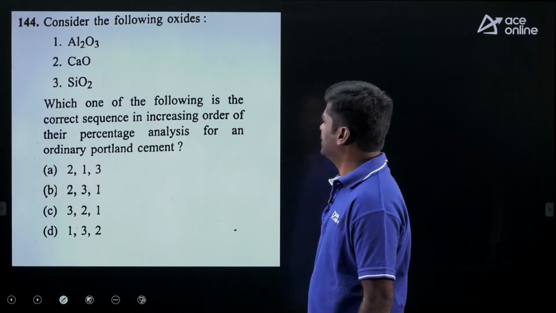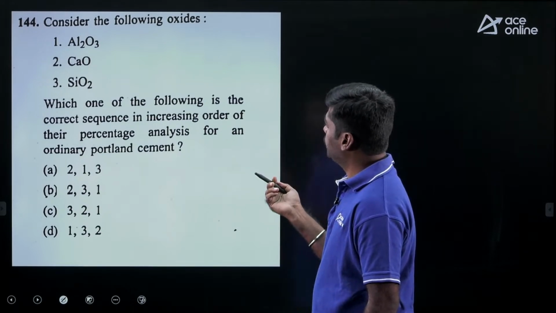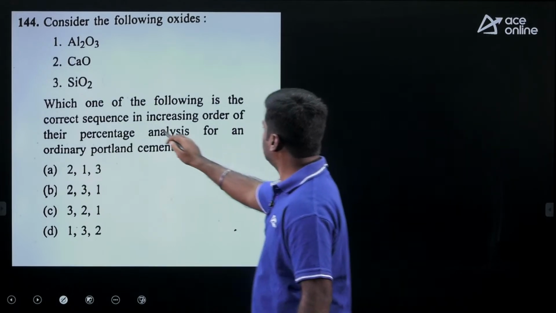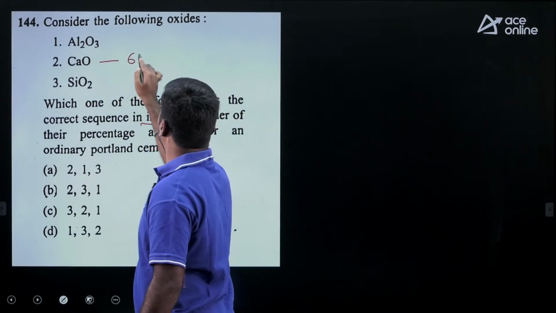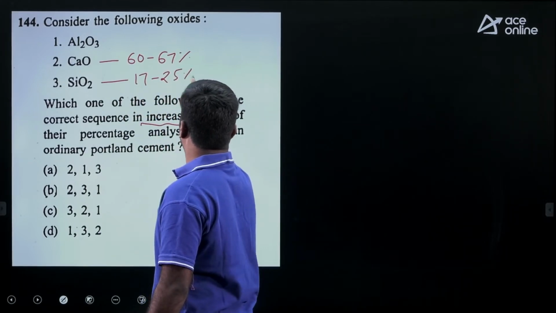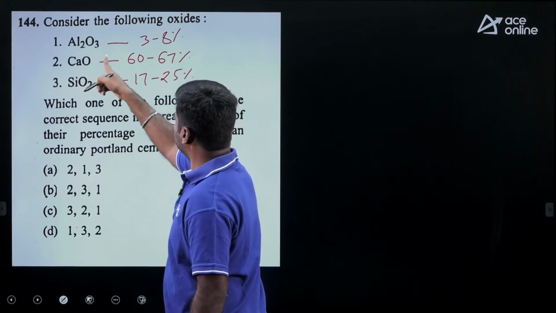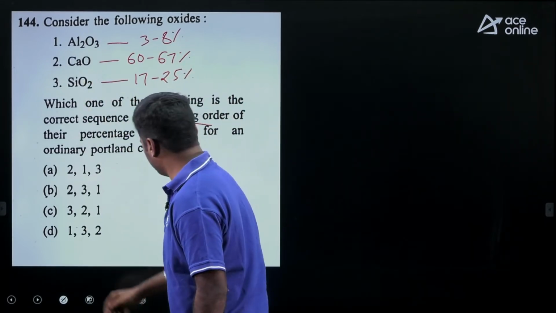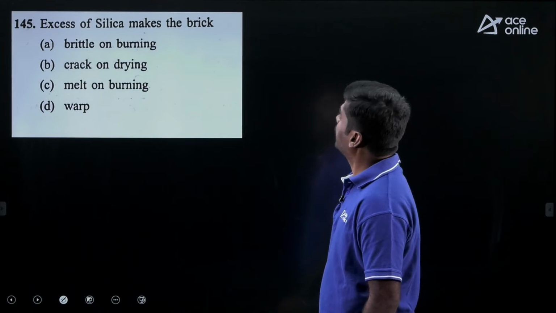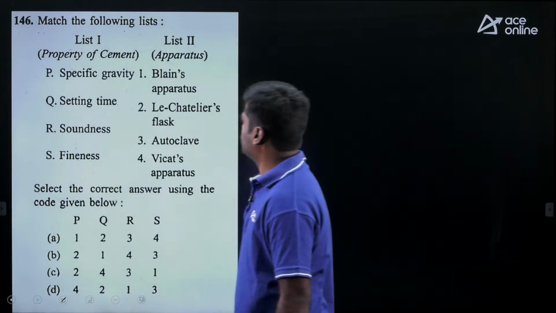Consider the following oxides. These are the oxides present in cement. Al2O3, CaO, SiO2. Which one of the following is the correct sequence in increasing order? My dear, CaO, it is 60 to 67%. SiO2, 17 to 25%. And Al2O3, it is 3 to 8%. So first is 1, next 3, next 2. 1, 3, 2. Option D is correct. Next question. Excess of silica makes the brick brittle. Option A is correct. Then move to next question.